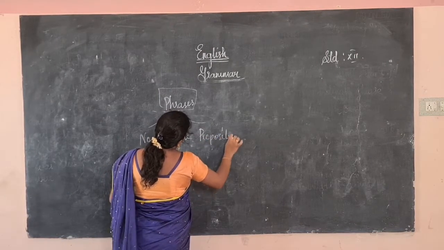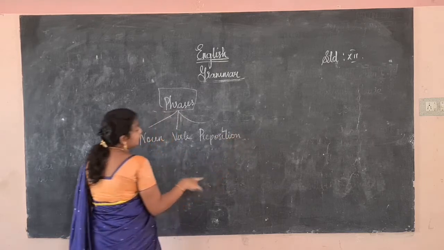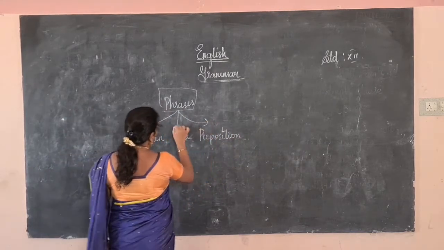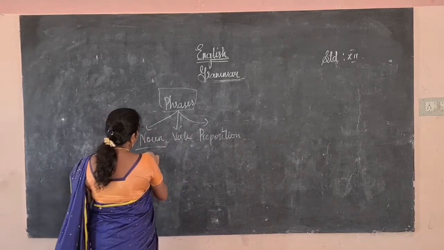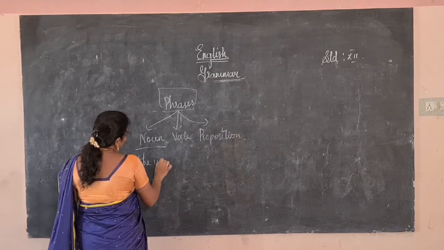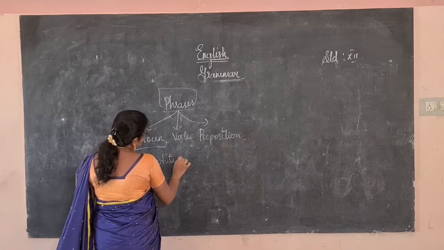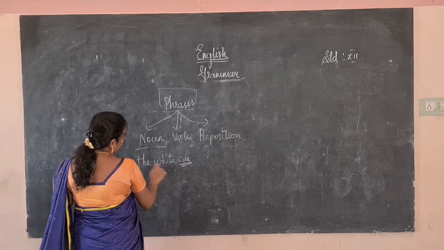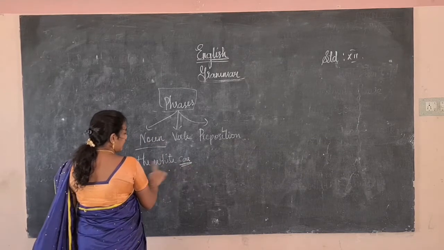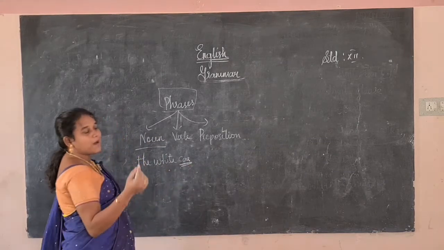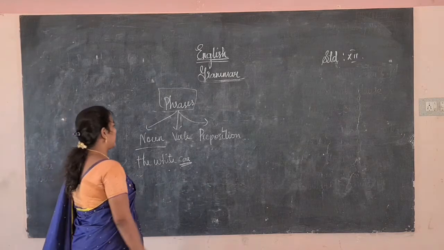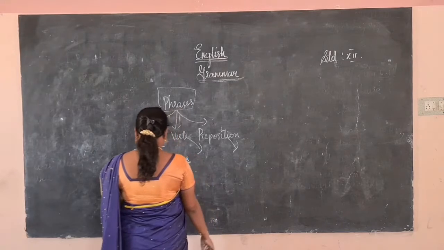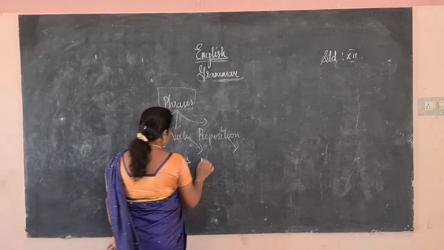Then the subordinate classes are adjective, adverb and noun. Here noun, verb, preposition. So it says something about the noun. For example, the white car. It speaks something about the car, the noun. So it's not a complete meaning. It has some meaning, a partial meaning. The white car. Okay. So likewise the verb, likewise the preposition.